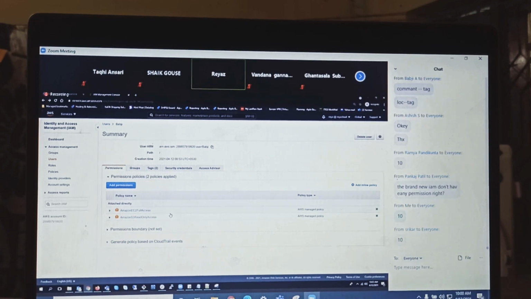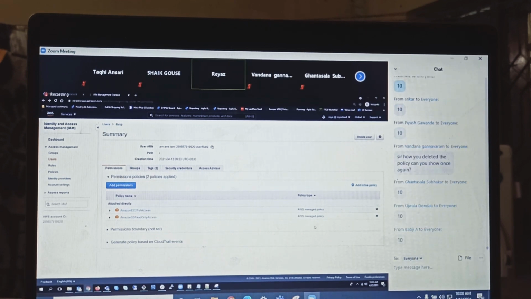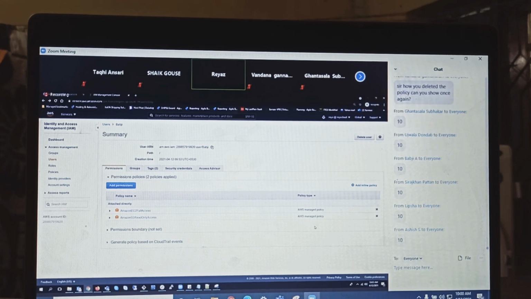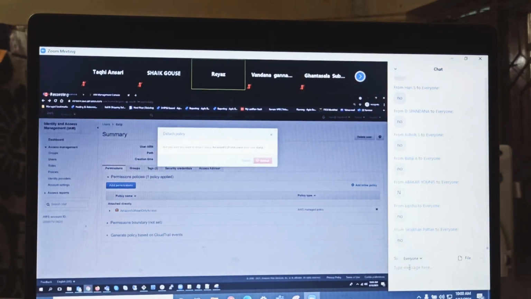Nice. You understood? A brand new IAM user doesn't have any permissions. Very nice, that's a very good certification question. Guys, if you create an IAM user, does a brand new IAM user have any kind of permissions? No. Keep this in mind. By default, you will not have anything. You should go and attach it. How to detach it? Click on it and then remove it. Detach here means removing.